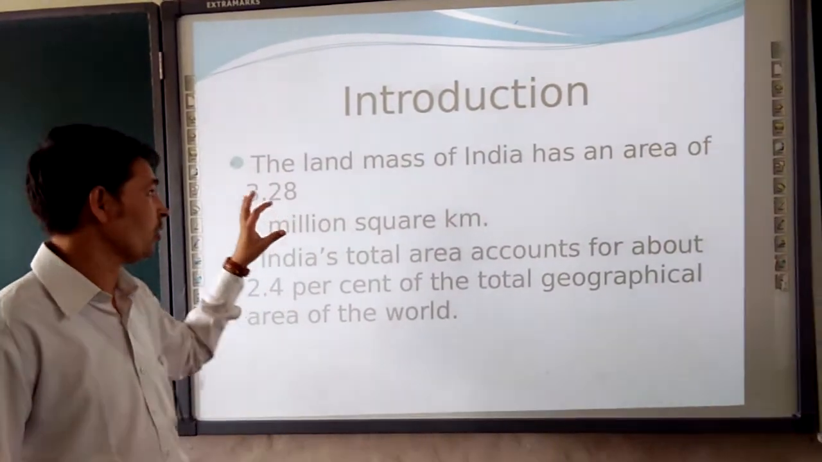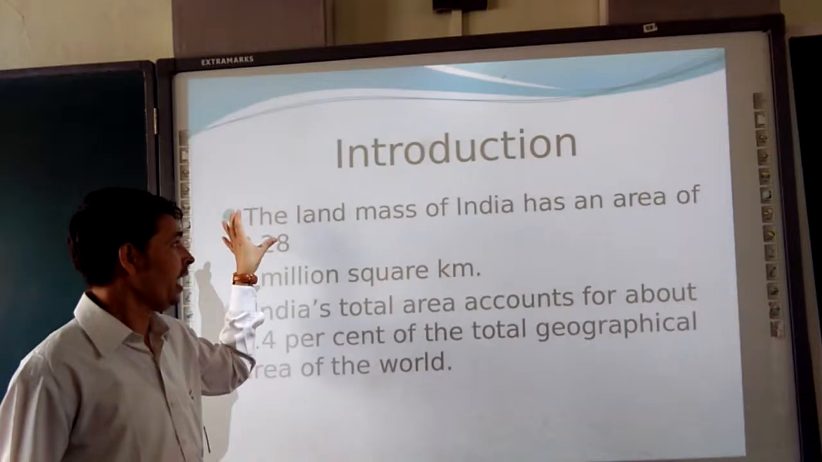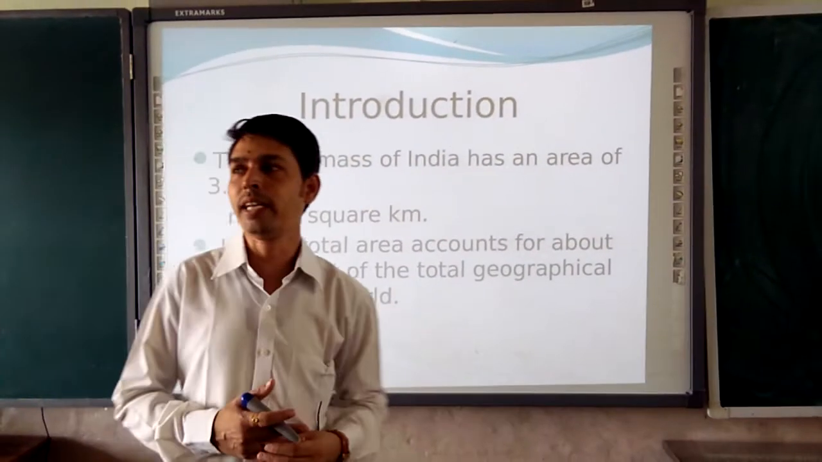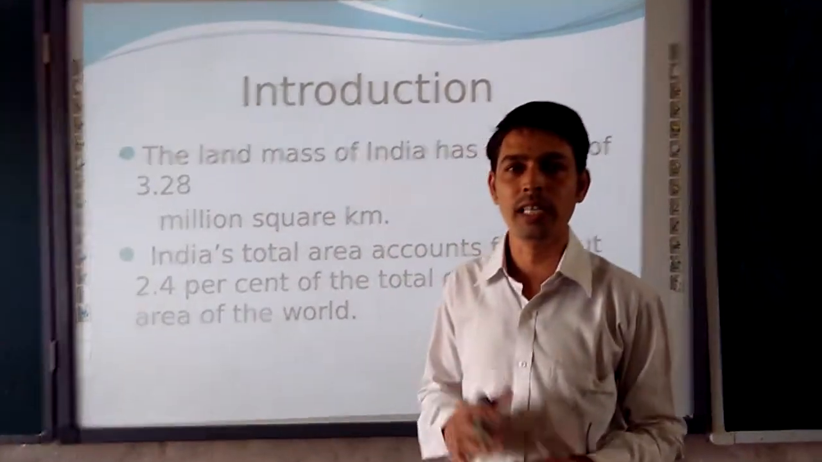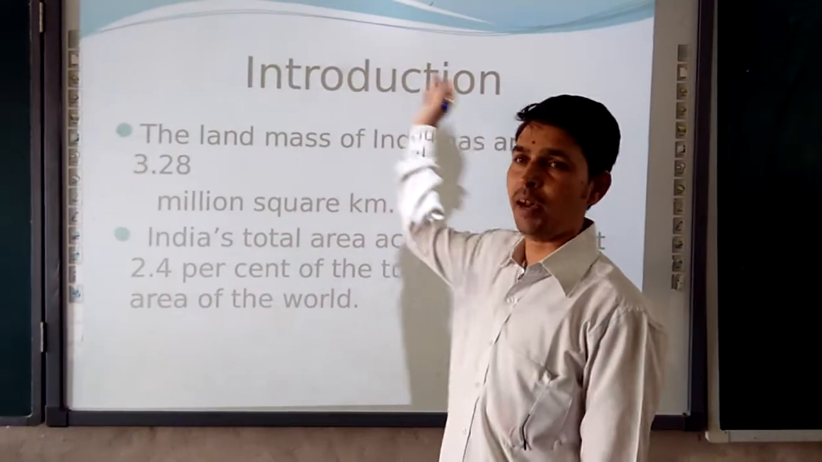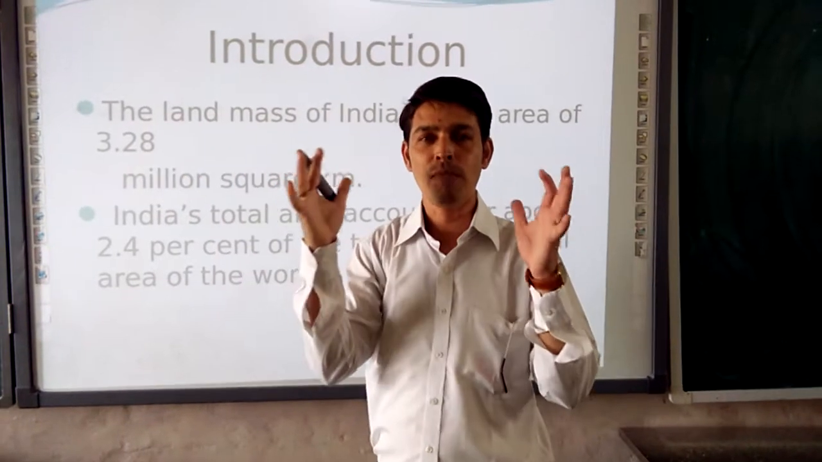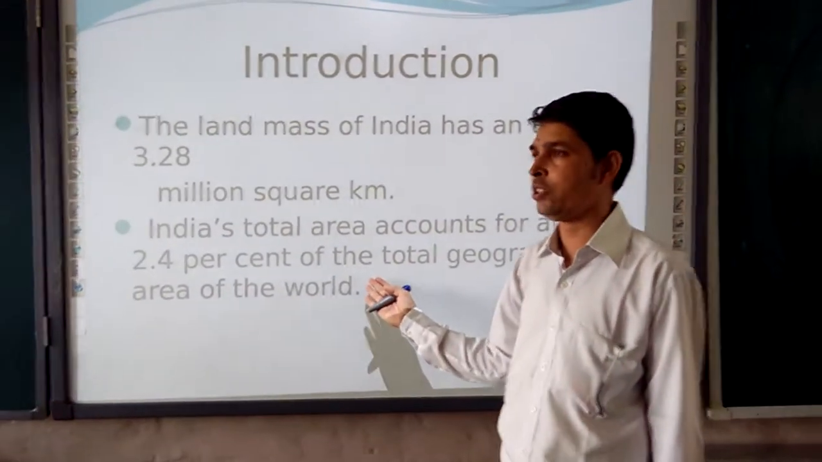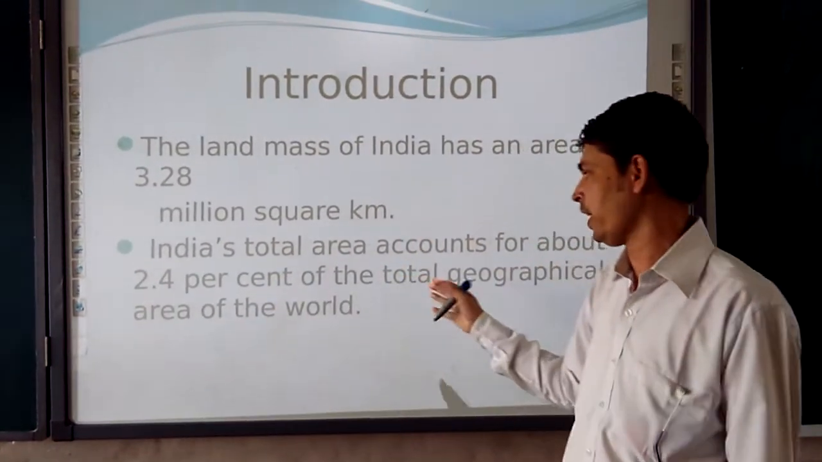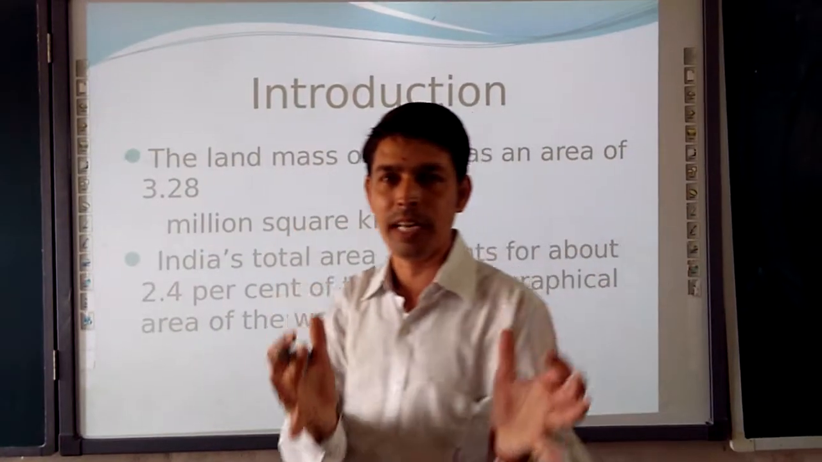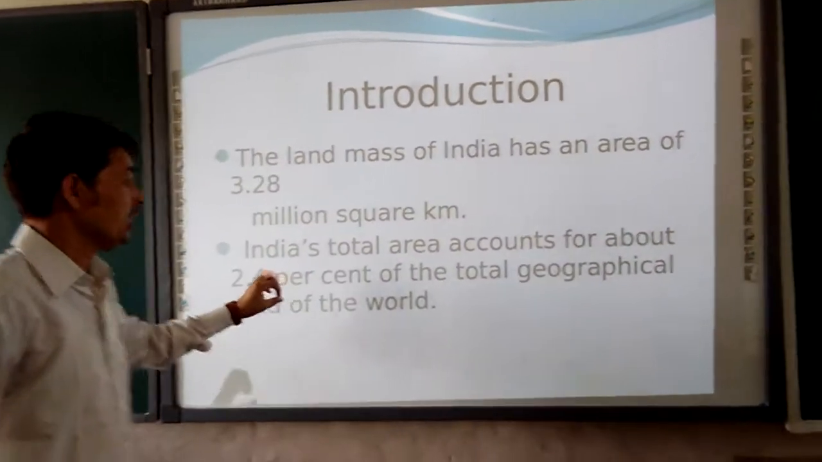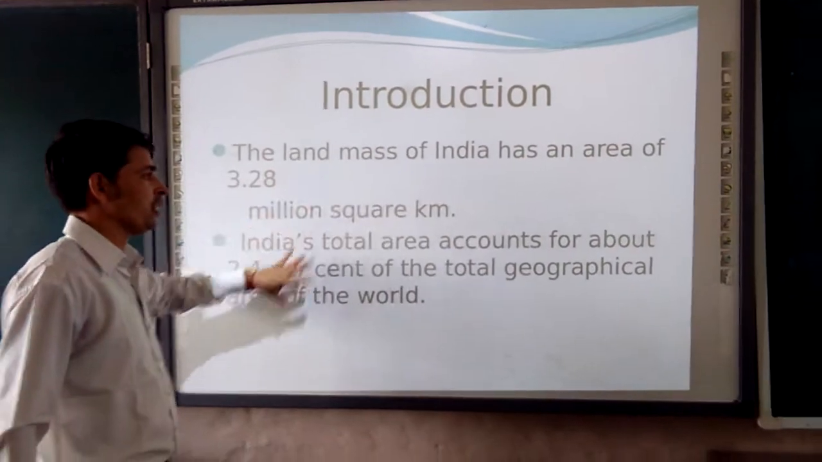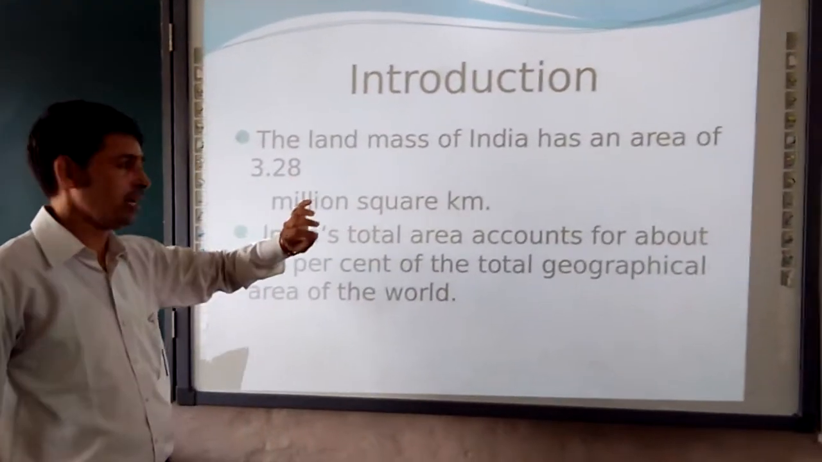So first, we are going to talk about the landmass of India, which has an area of 3.28 million square kilometer. In that we are going to discuss, if the world is having the total landmass area of 100, how much percentage is India having? The second point is talking about 2.4 percentage of the total geographical area of the world is with India. So, to make it clearer, I repeat my words again.